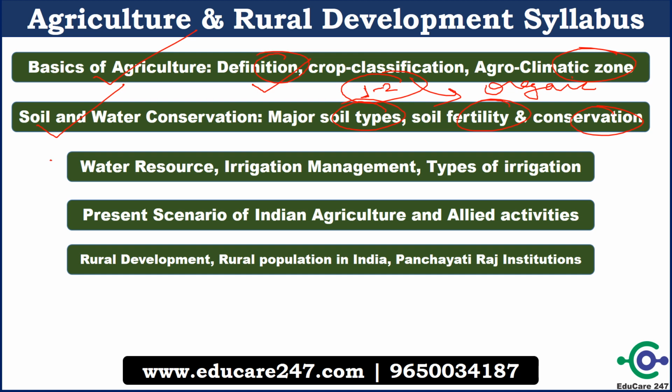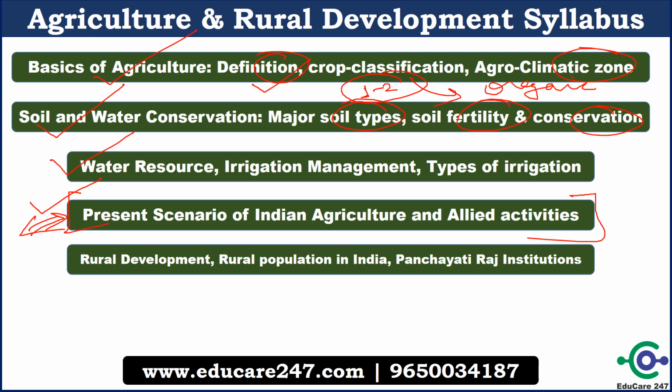These are the important topics under water resource. Another important topic is the present scenario of Indian agriculture and allied activities. Here mostly current affairs based questions come, agriculture credit based questions come, government scheme based questions come. So this is covered under government schemes. This is really a very important topic.